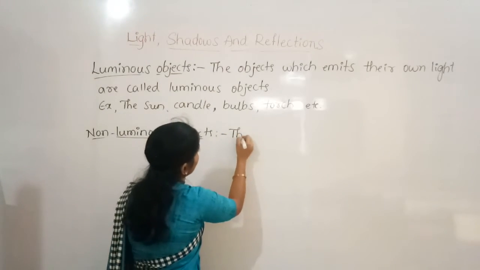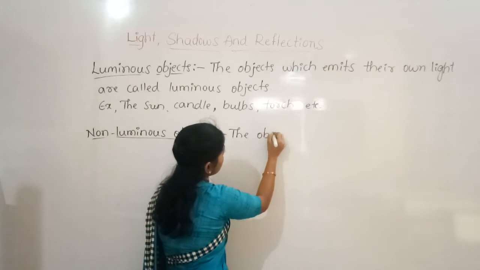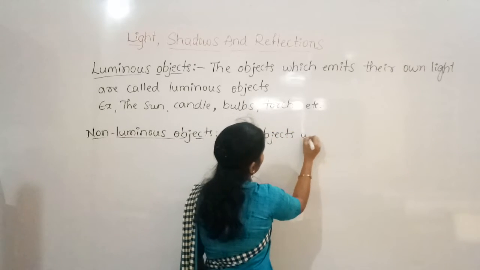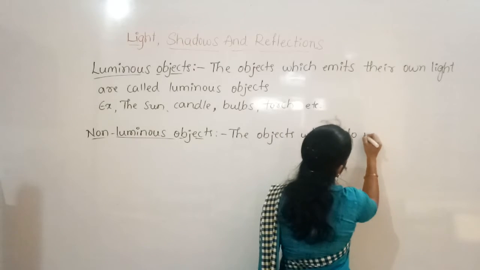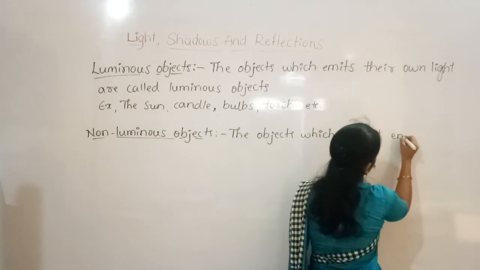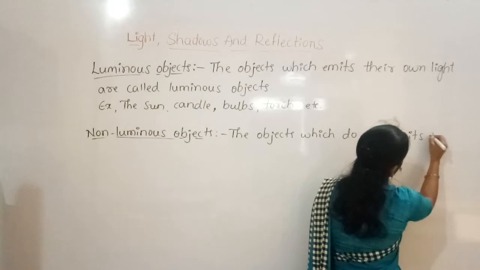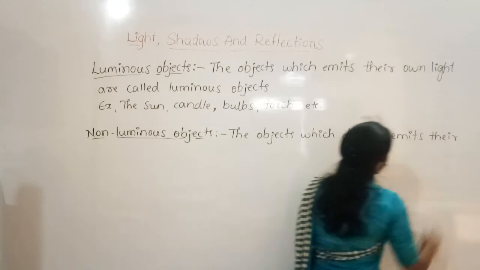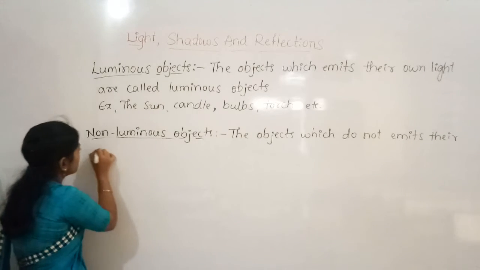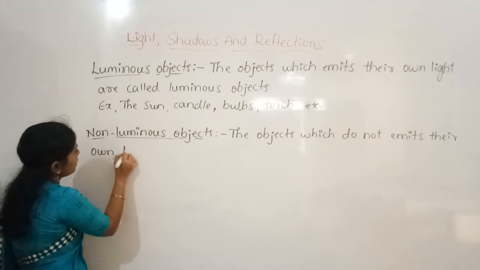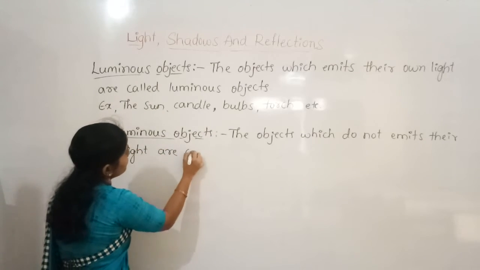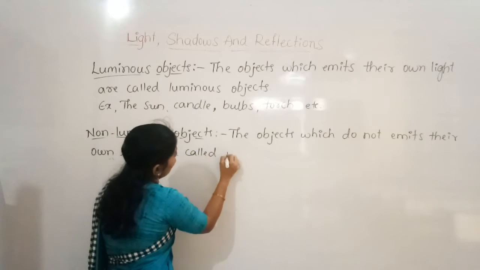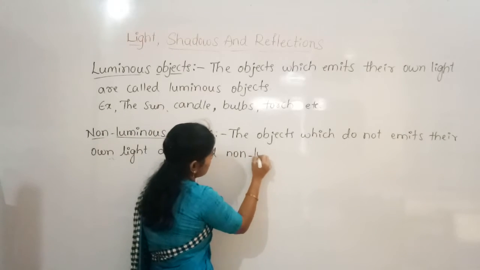The objects which do not emit their own light are called non-luminous objects.